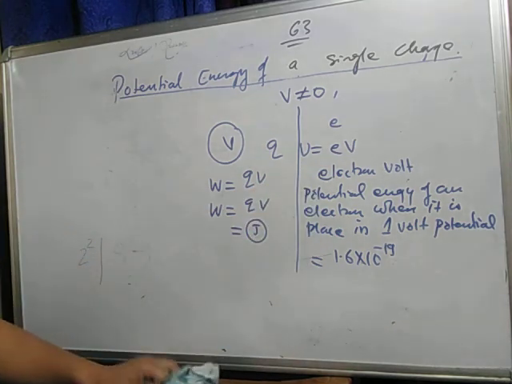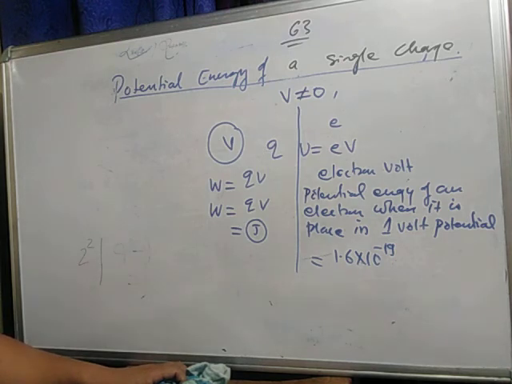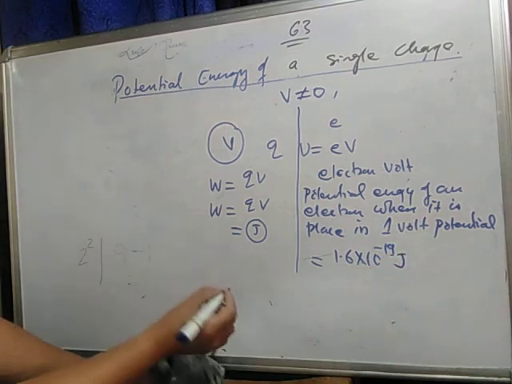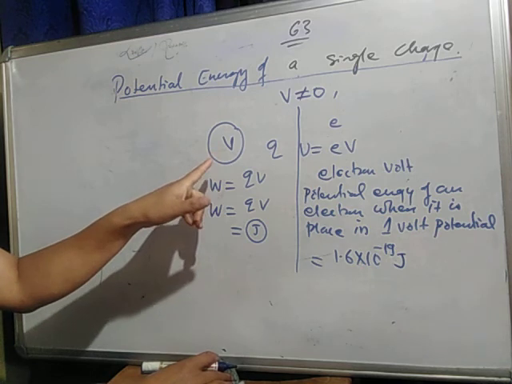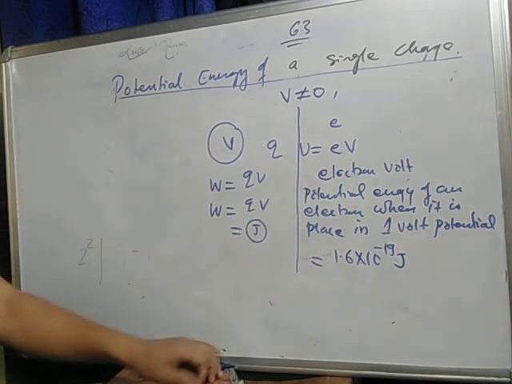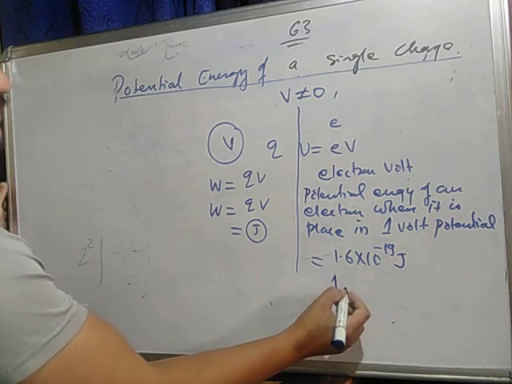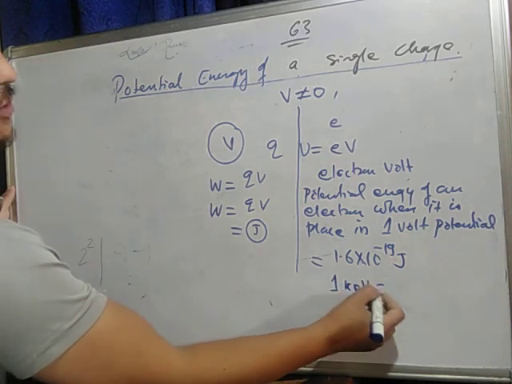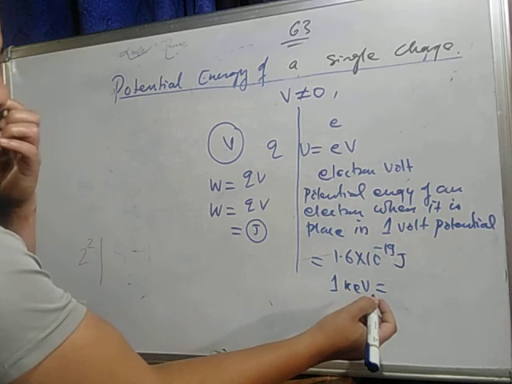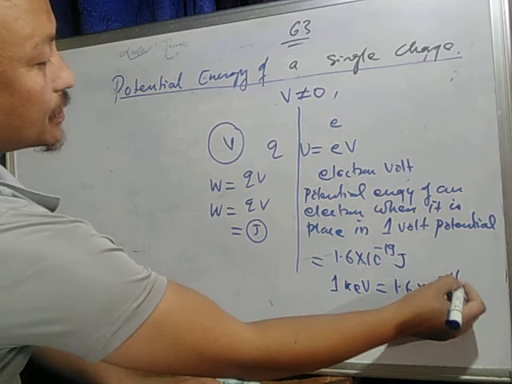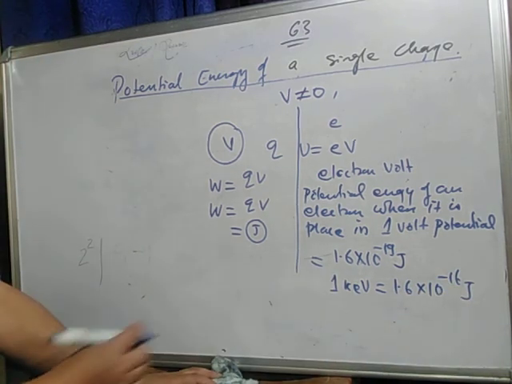So this much joule, okay, 1 volt, isn't it? 1 volt, so this much joule. So 1 kilo electron volt equals how much? Like 1000 into... so how much? 1.6 into 10 to the power minus 16 joule. So